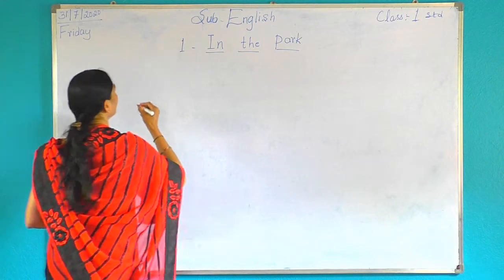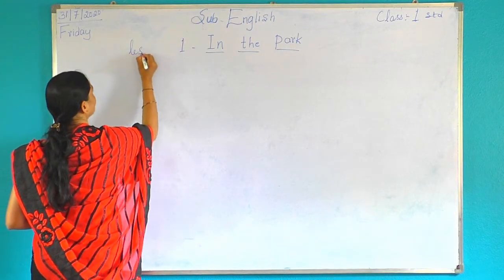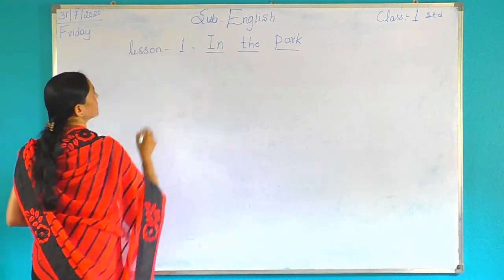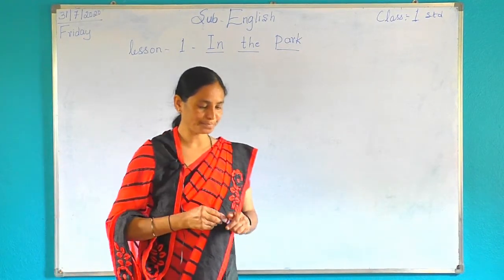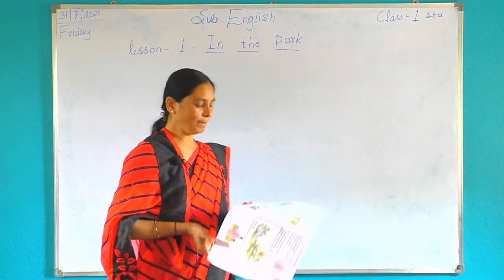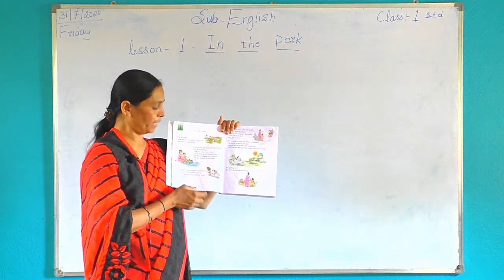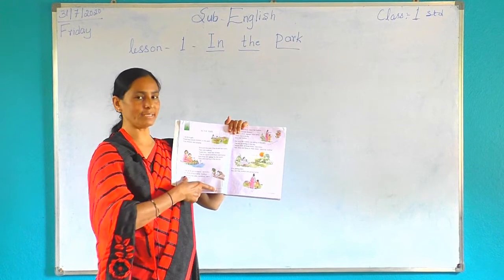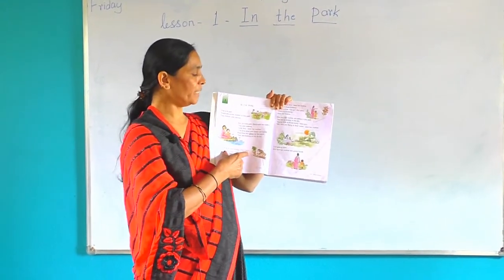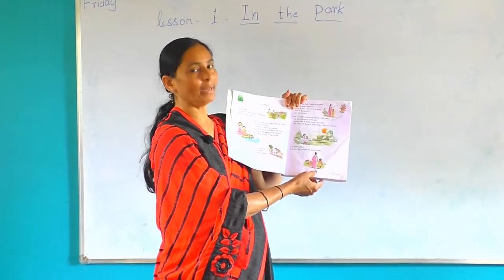See here, lesson 1, In the Park. See here, page number 10. You will open. Yesterday I thought you all only page number 10. Here, this is the half lesson I thought you all. Again, see here, next we continue for page number 11.